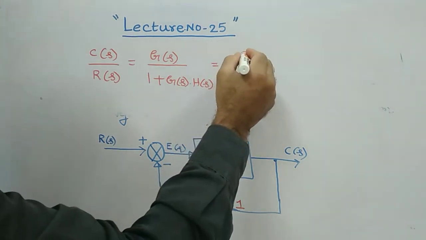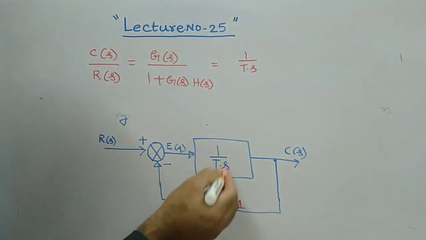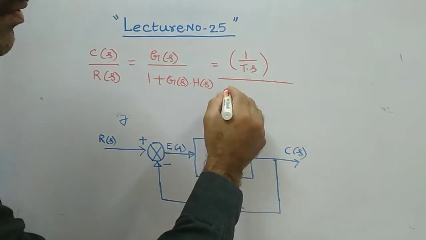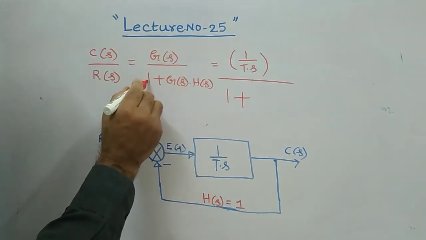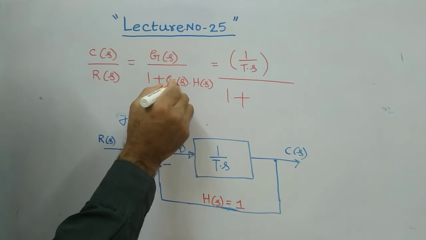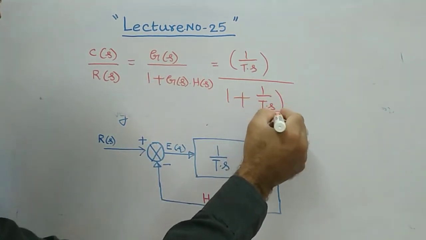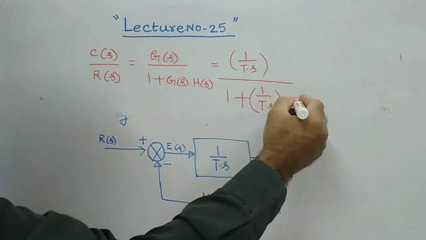It is 1 by t into s. Substituting these values in this formula, it is 1 by ts, whole by 1 plus g of s, again 1 by ts, into h of s. H of s is nothing but 1.